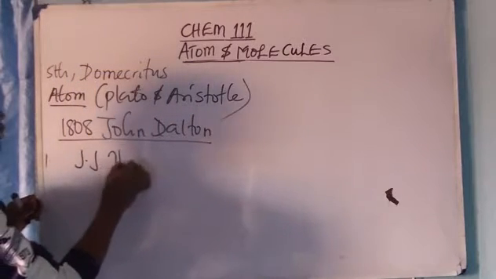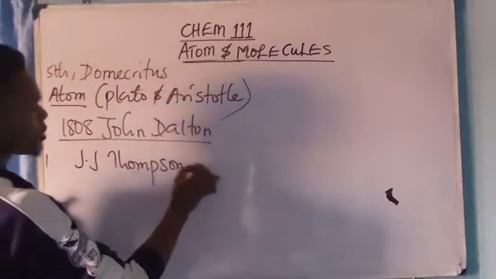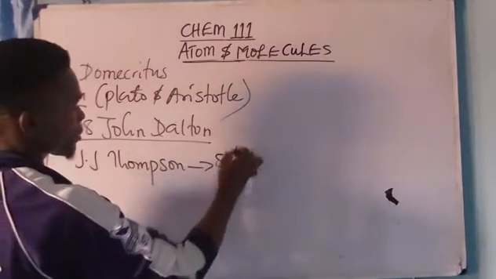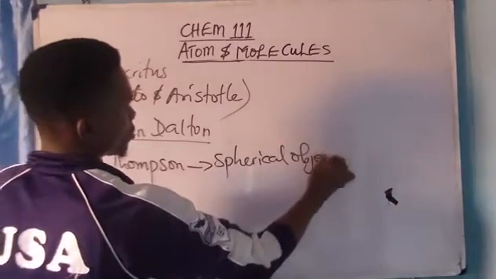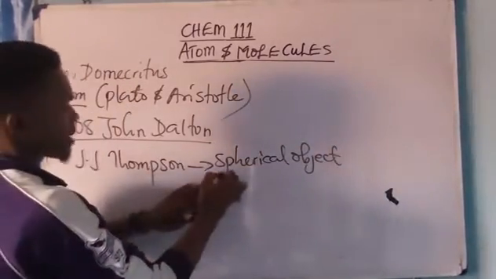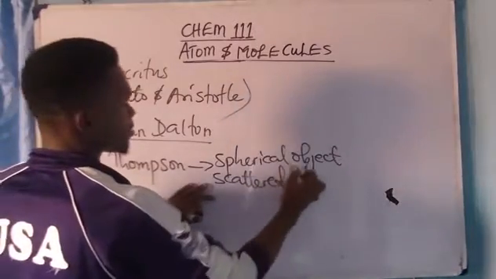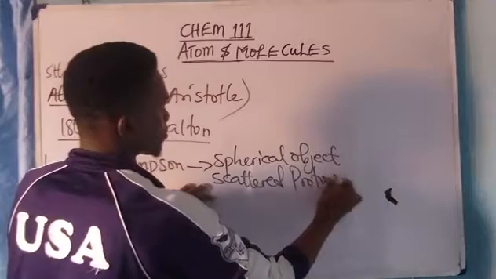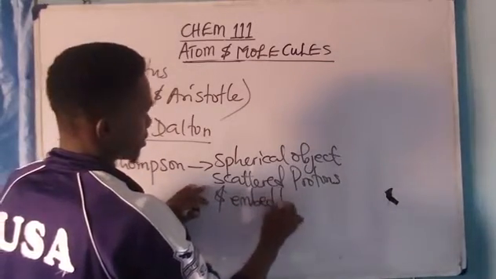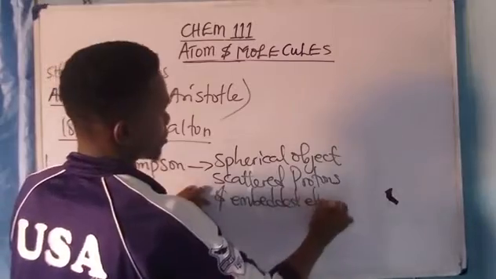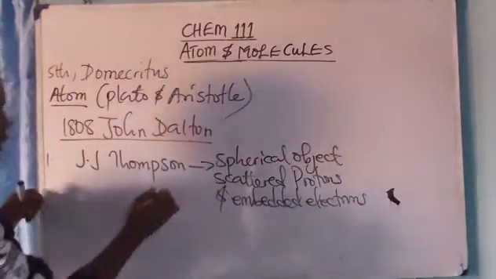And the textbook actually said that J.J. Thomson gave the most acceptable definition of atom. J.J. Thomson said that an atom is a spherical object having scattered protons and embedded electrons. Alright, but there were some limitations to it.